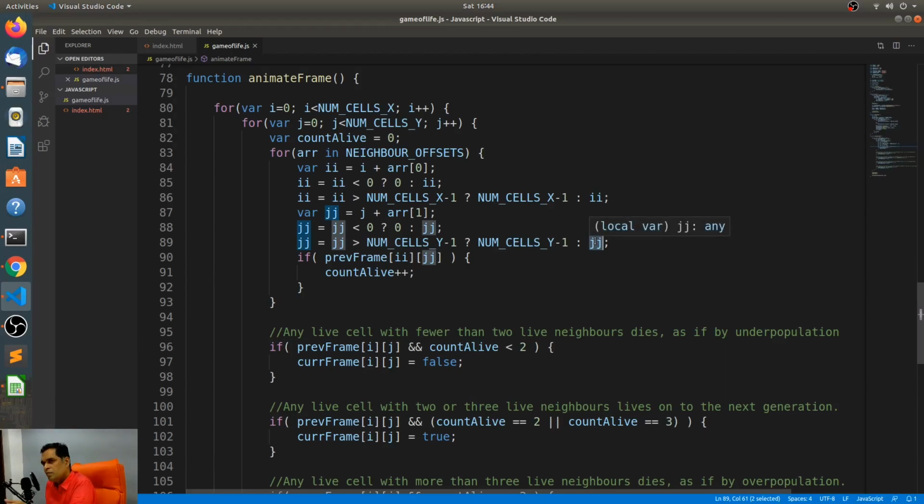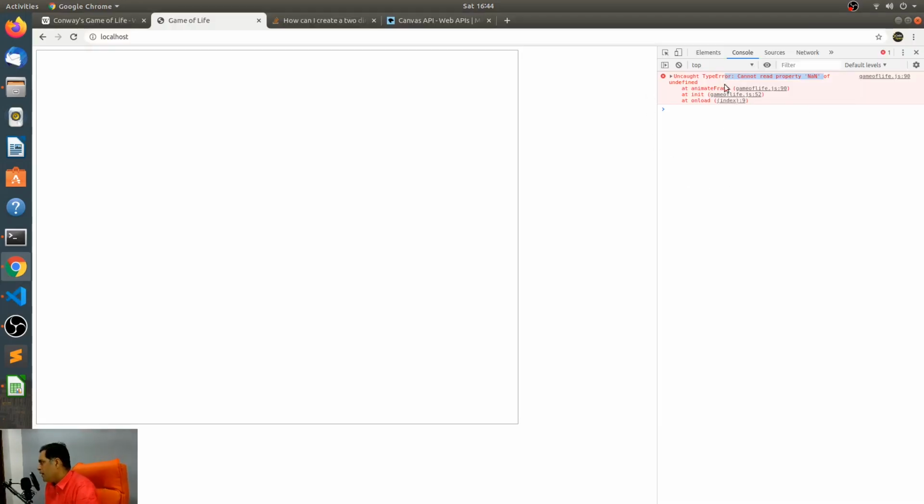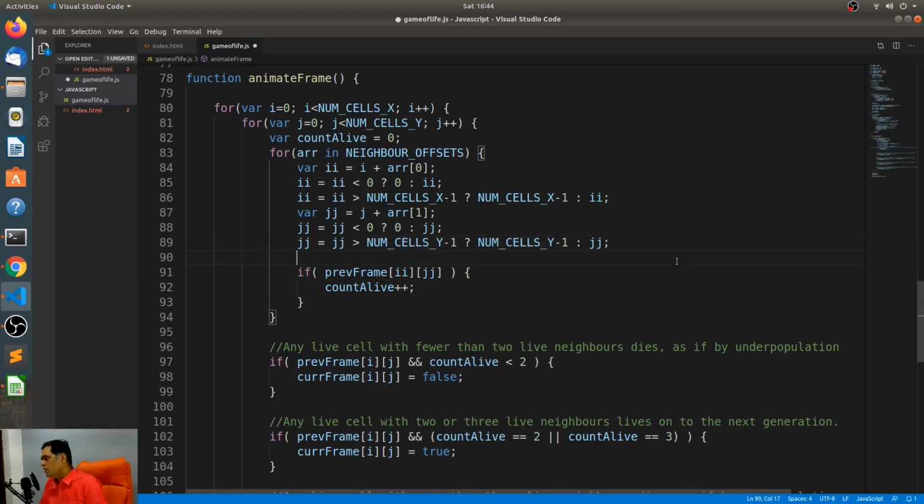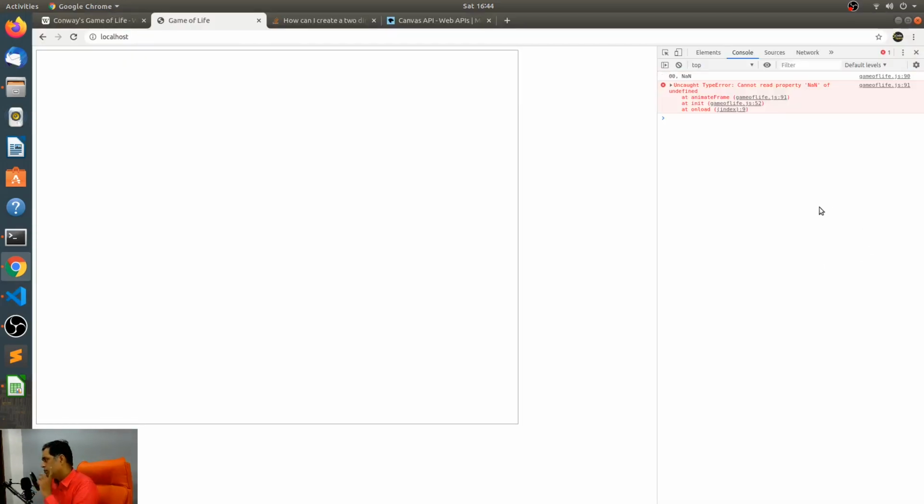Is that correct? Yeah, that looks okay. So when it says that it cannot read property NaN of undefined, what is undefined over here? I'm going to do the dirty thing over here and just print zero comma NaN.